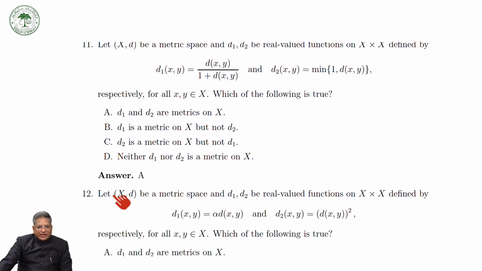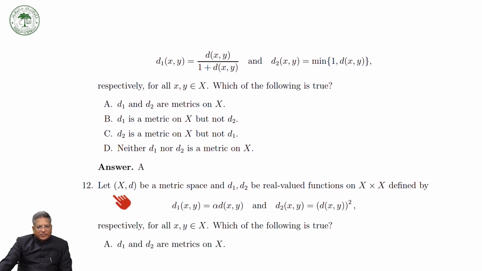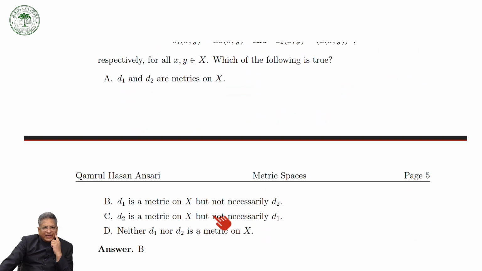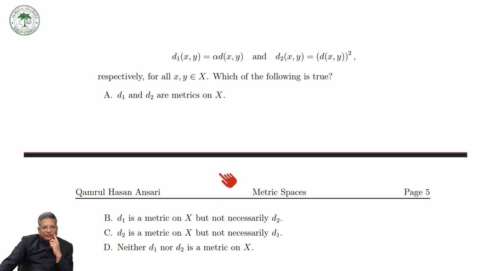Now suppose D1 is defined as alpha times d(x,y) and D2 as the square of d(x,y). Look here, I have mentioned that if you multiply it by a constant, then this is a metric, but the square, because in the square you will not get the triangle inequality.